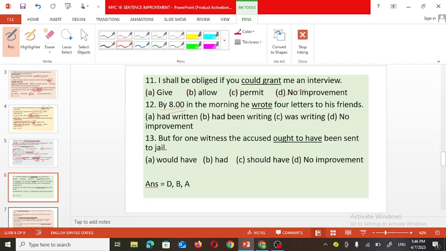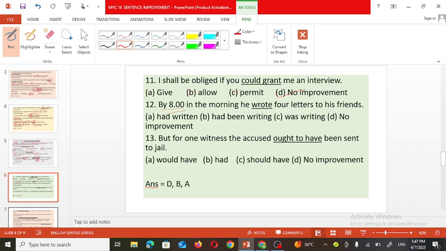So the sentence must be in the past perfect continuous tense. For that type of sentence, had along with been and verb plus ing we must use, and there you are able to see in the given option A had written.